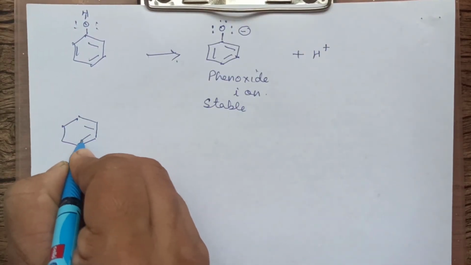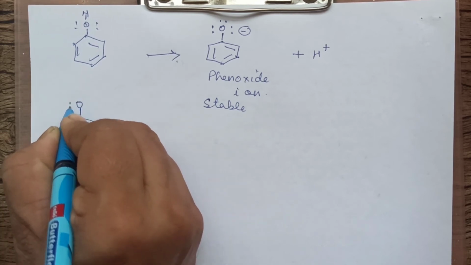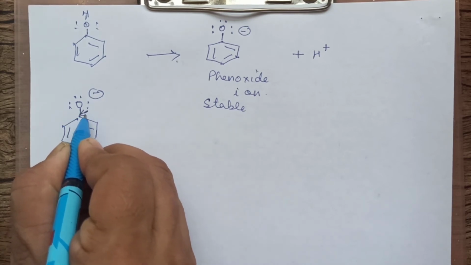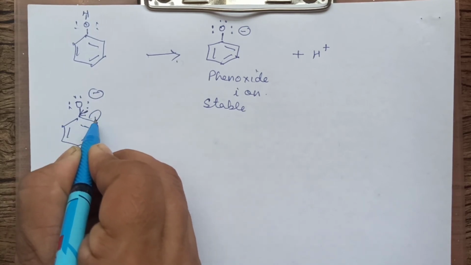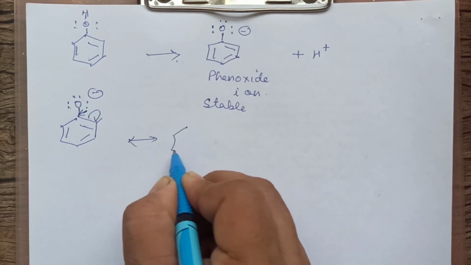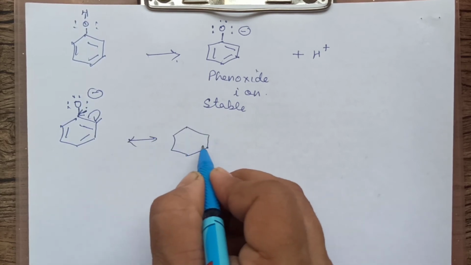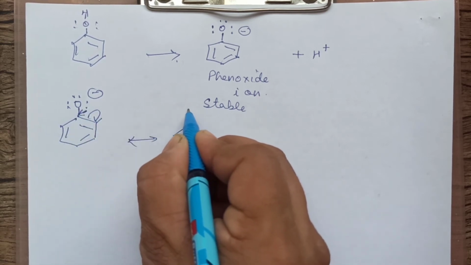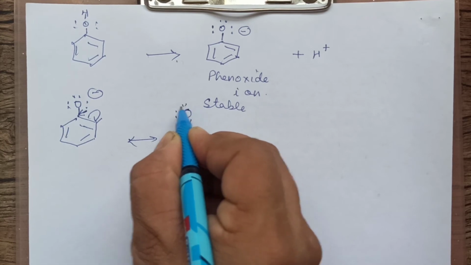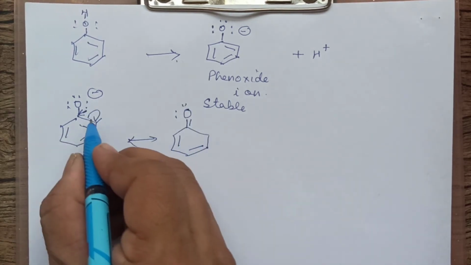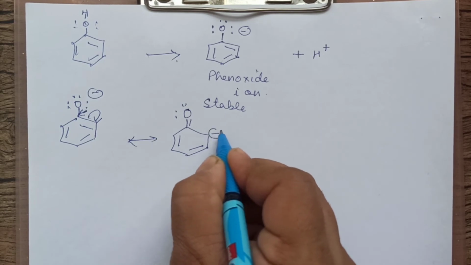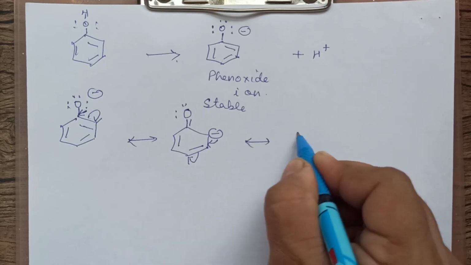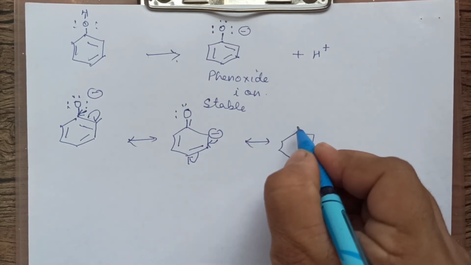This is phenoxide ion, children. You are having O. You are having 3 lone pairs on it with a negative charge. So this will start moving here. When this goes here, the pi bond will shift further. And when you draw the next structure, whatever changes you made in the first one, you are going to represent here. This has gone, means only 2 pairs are left over now. And 1 negative has gone, now there is no negative. And this has gone here, means you will get 1 negative charge. And likewise you will go on shifting, and you will complete all the resonating structures.